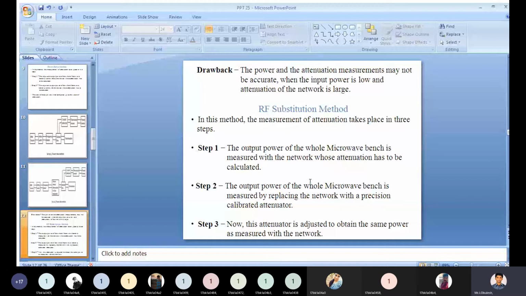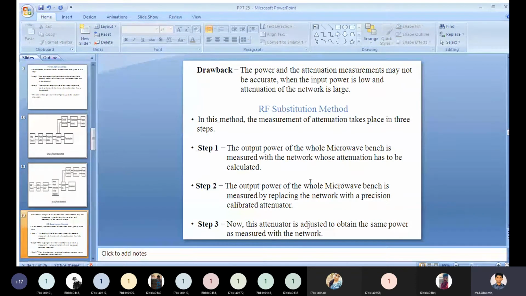Measured by replacing the network with a precision calibrated attenuator. Next, step 3. This attenuator is adjusted to obtain the same power as measured with this network.